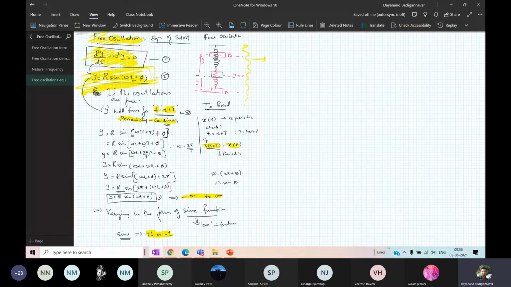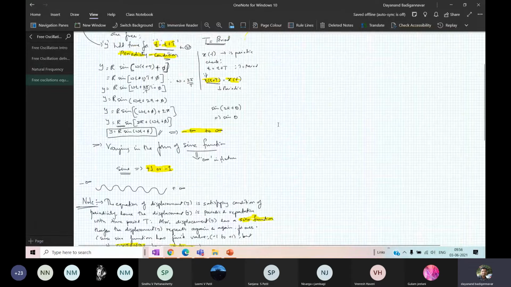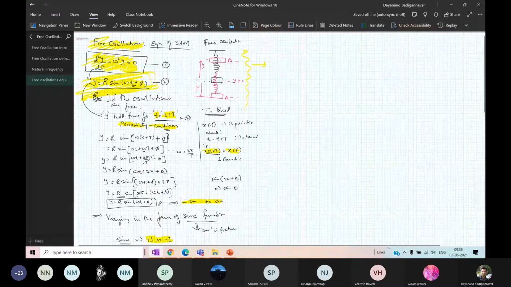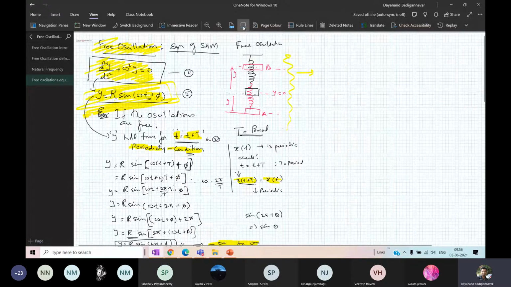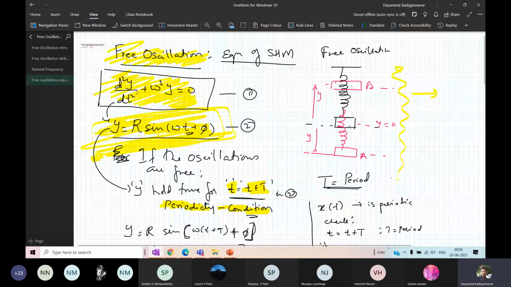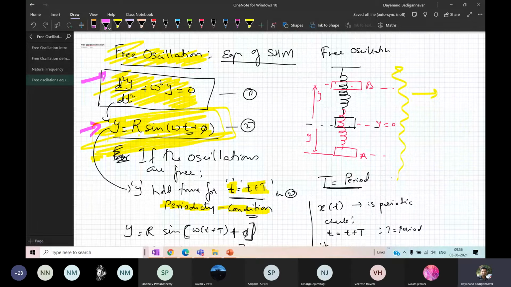Keep in mind, I have also shared this. We have discussed why the oscillations are free. I think I told you in the last class why the oscillations are free. Now if you look at this, the equation is d2y/dt2 + omega squared y = 0. This is the equation for free oscillation. If I solve it, you get the displacement. And a very important thing is that this consists of a term.